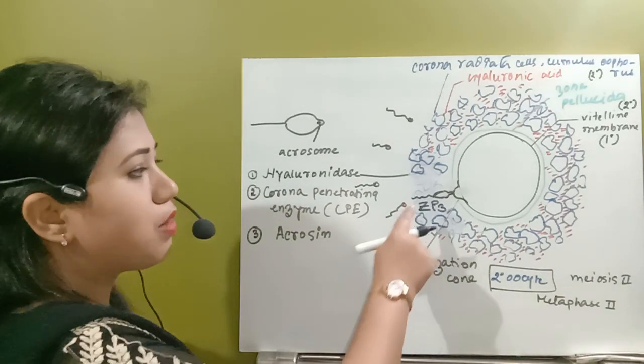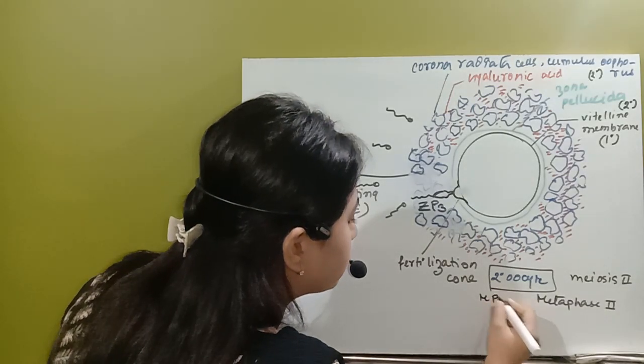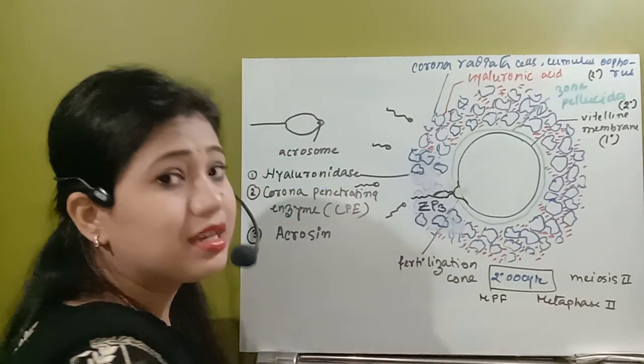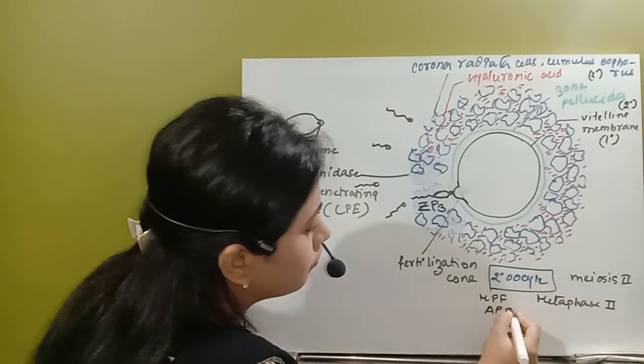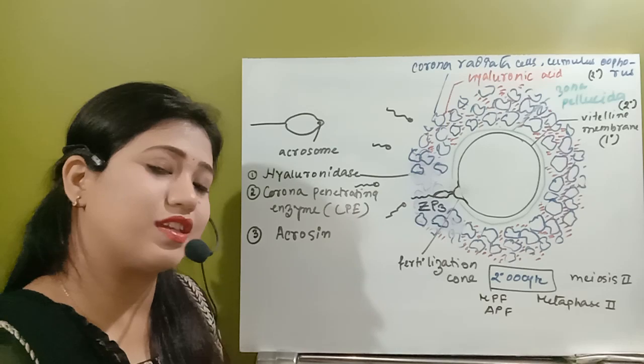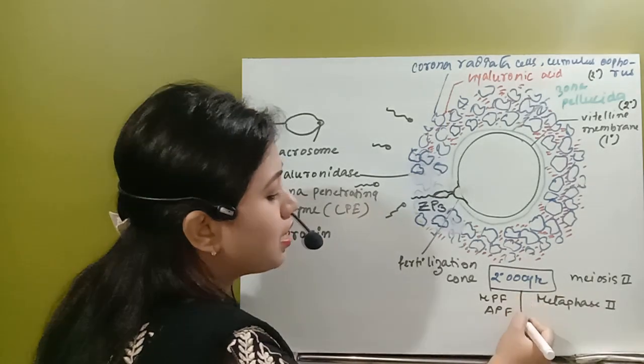At that time, the spermatozoa will break the metaphase promoting factor and stimulate the anaphase promoting factor. Because of this anaphase promoting factor, the secondary oocyte completes division.